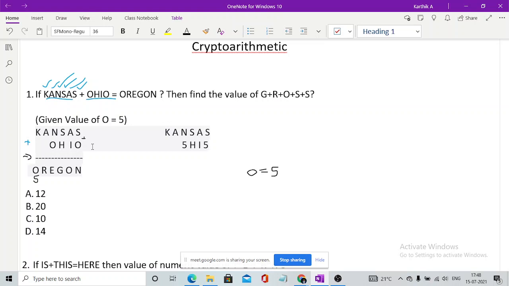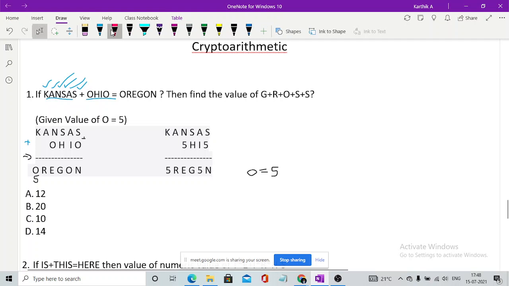I'm sorry. This is a very tough topic to explain. You don't know R, you don't know E, you don't know G, you know O is 5, you don't know the value of N. Yes.